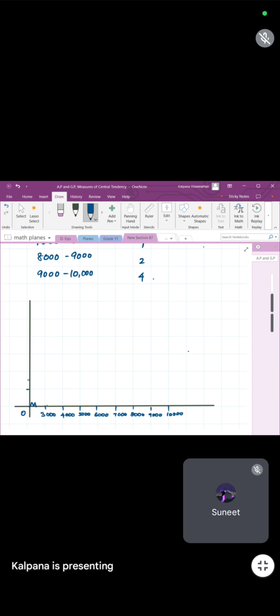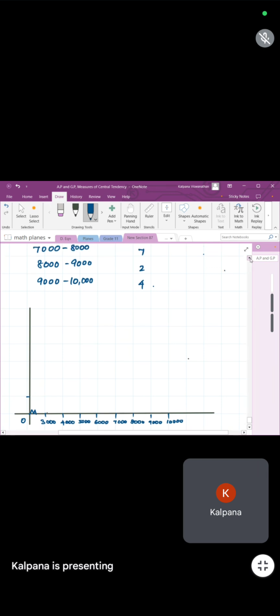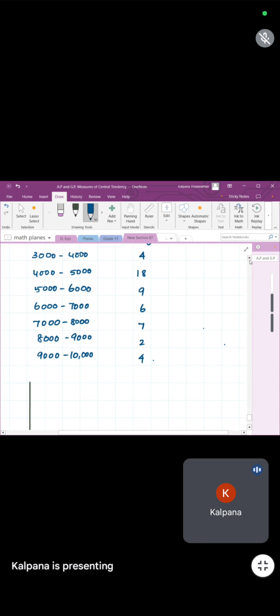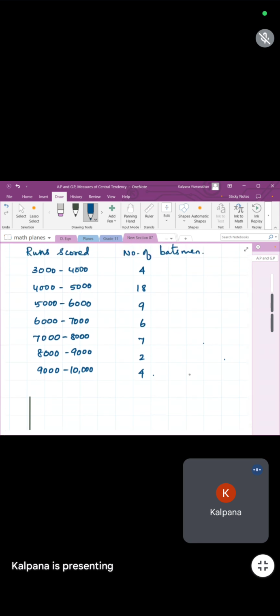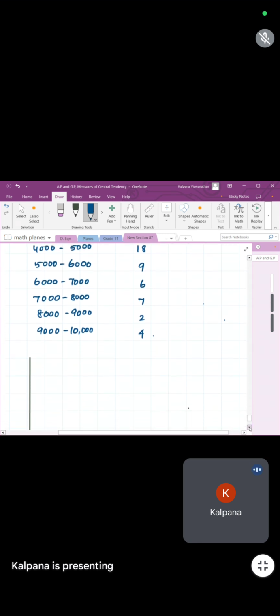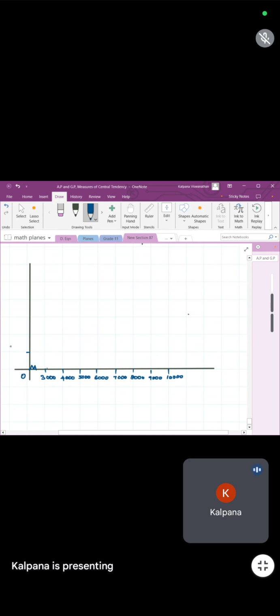On the left side, what numbers have you taken on the y-axis? You can take 2, 4, 6, 8, 10, or 5, 10, 15, 20. It's your wish. Whatever you take, you will write it in the scale. This is your y-axis, this is the x-axis. So please draw the histogram.